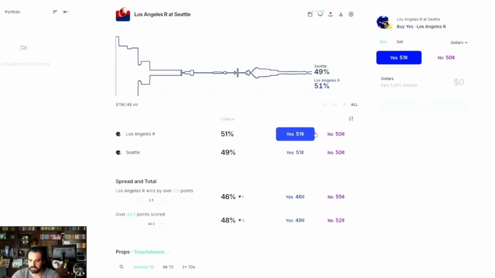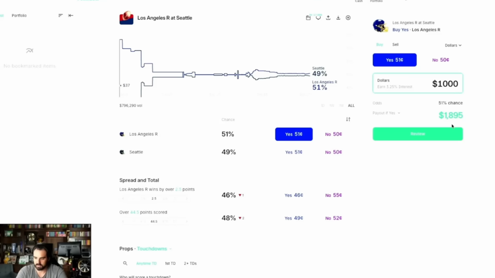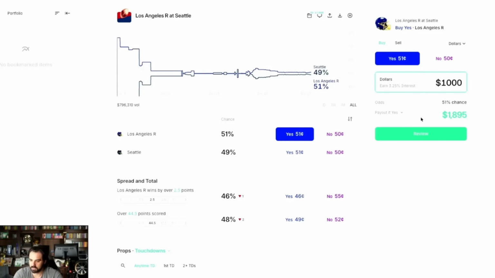They translate it into shares pretty much to get around the regulations of this being sports betting, even though it is sports betting. So for example, let's say we're going to take the Rams. If you're going to bet the Rams here and you put a stake in, let's say $1,000, right there you can see what your return is going to be. Your return would be almost $1,900. That means this number, sports betting wise, is close to the minus 120-ish, minus 130-ish range. That's what it kind of translates to, and you could use that as kind of a gauge.